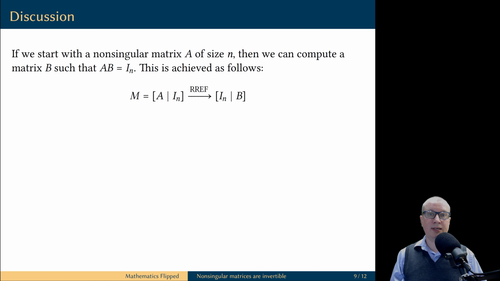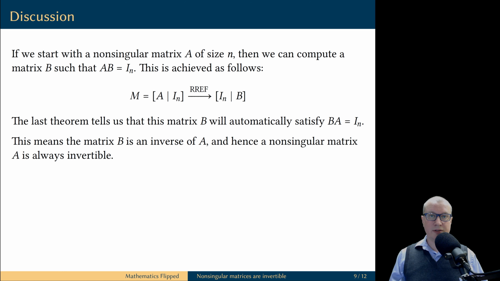This right half is exactly the matrix B we're looking for. The previous theorem that we just proved tells us that this matrix B will automatically satisfy the equation B times A equals the identity matrix, and therefore this procedure allows us to construct an inverse for any non-singular matrix A. In turn, this implies that every non-singular matrix is automatically invertible.